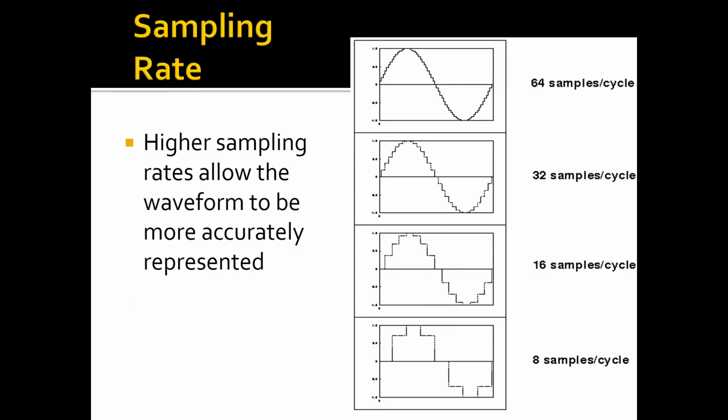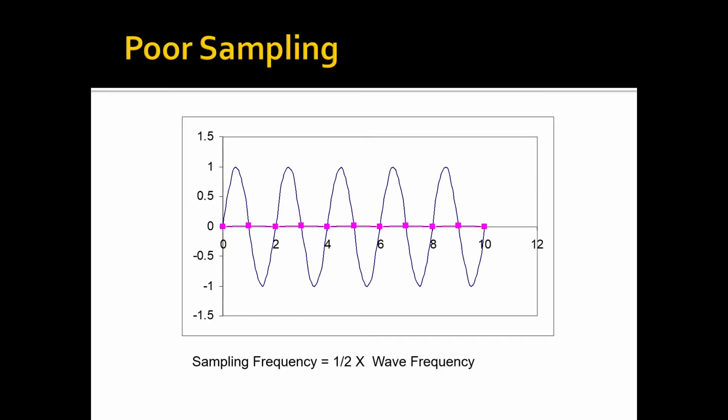Here we can see that if higher sampling rates are used, then reconstruction of the signal is more accurate than when using low sampling rates. Here 64 samples per cycle have been used, then 32, 16, and here 8 samples per cycle. You can see that for the sine wave to be reconstructed, if the number of samples per cycle is very low, we cannot reconstruct the original signal properly. These are some of the examples.